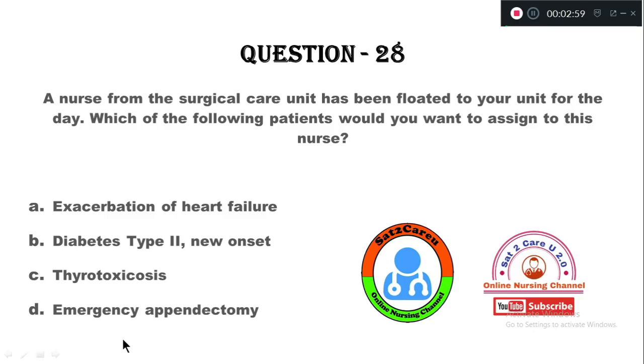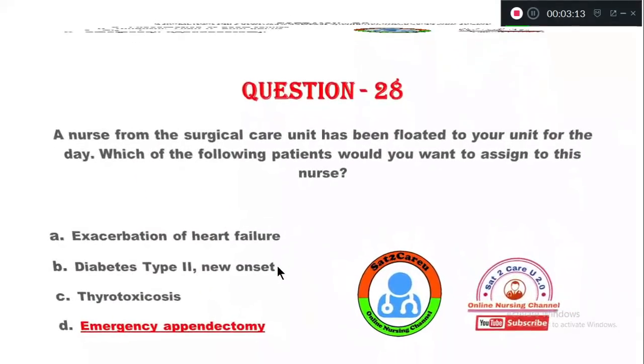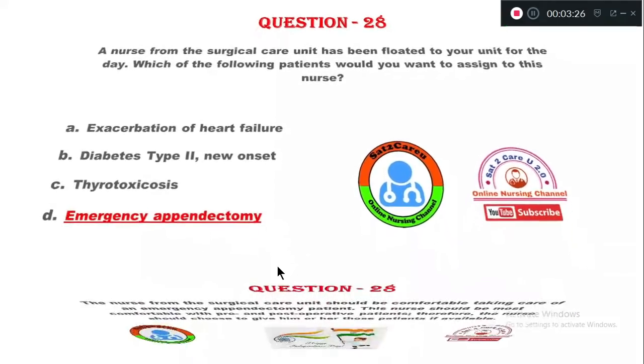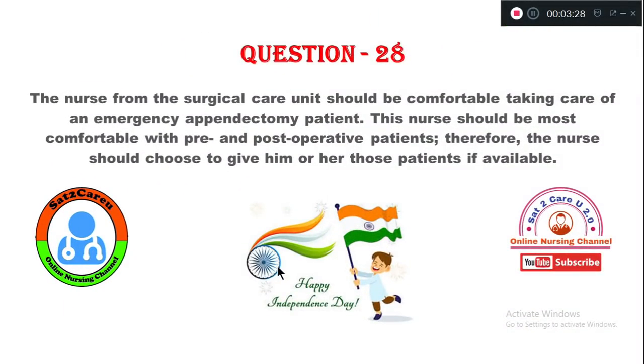Option D, emergency appendectomy. Since the nurse has worked in a surgical care unit, you should assign the emergency appendectomy case, because a surgical nurse knows very well what kind of preoperative care can be given to that patient.